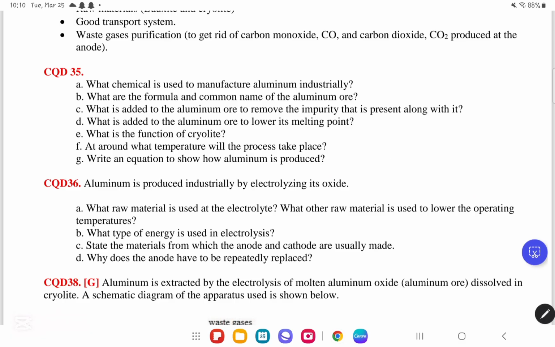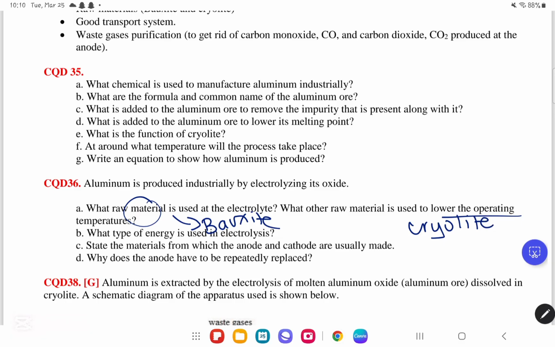Now we move on to CQD number 36. It says, aluminum is produced industrially by electrolyzing its oxide. What raw material is used as the electrolyte? What is the other raw material? It is used for lowering the operating temperature. At the electrolyte, we use bauxite. And what is used to lower the operating temperature of bauxite? It is called cryolite.